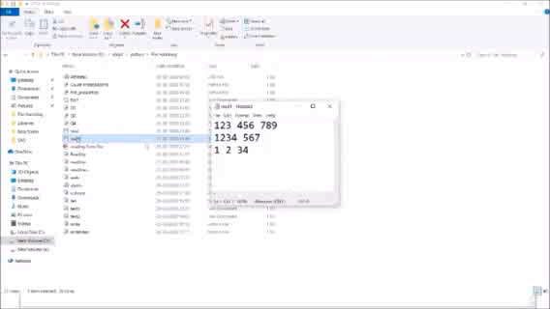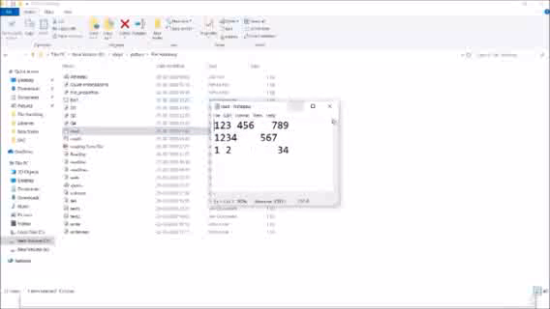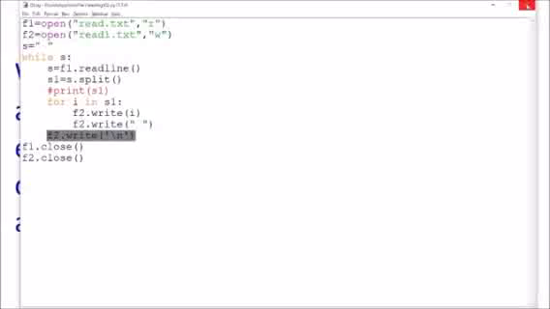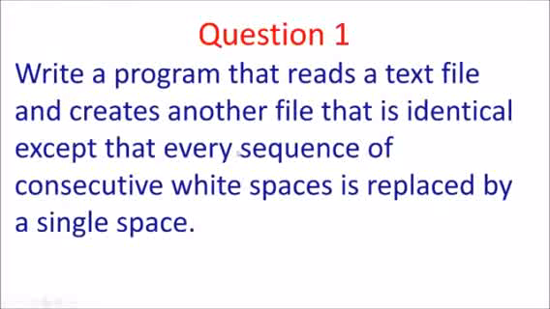Open this file. You can see all the spaces are truncated and single spaces are there everywhere. You can see in the previous file, read, so many spaces are there. So in this way this program works. Now we will go to the second program. The second program is